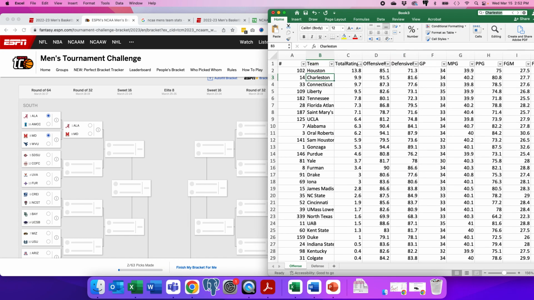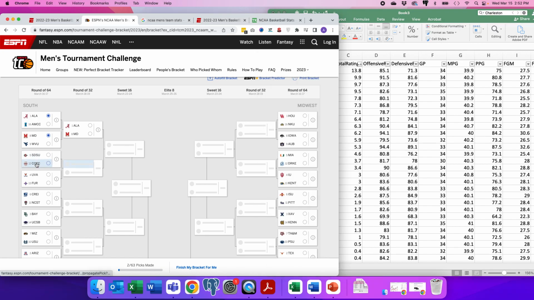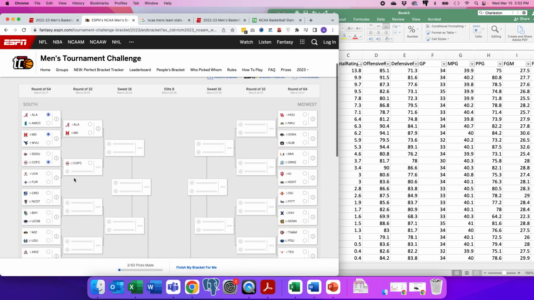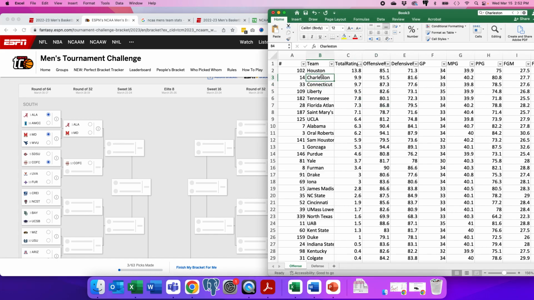Okay, let's see if I can find an upset. I got Charleston at number 3. Maybe my numbers are wrong, but let me just take a look. I got Charleston here. Let's see what this information bubble says. Charleston 31-3 against 27-6. So this would be an example of where I would find an upset. Charleston is 3 for me. I know they're in different divisions, and I don't follow all of that.